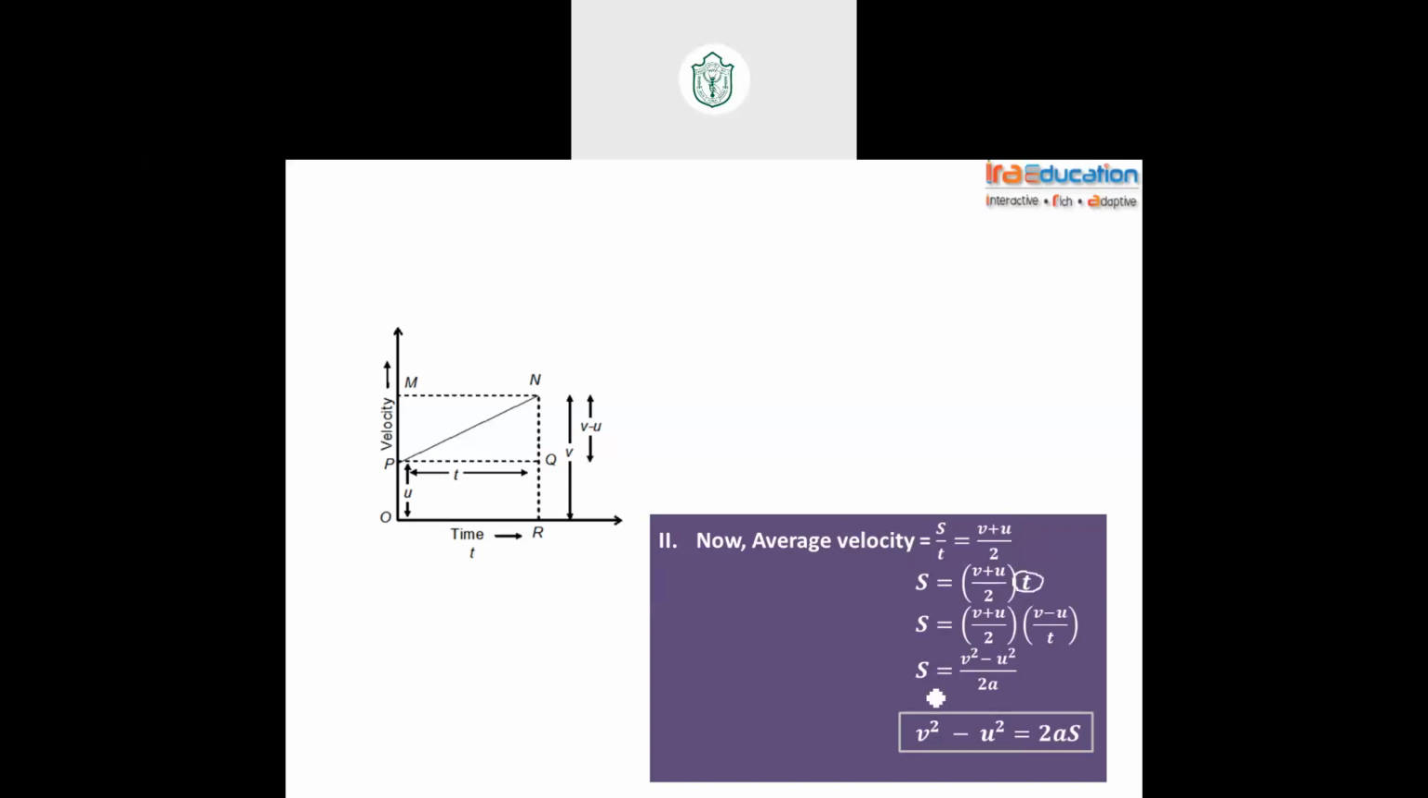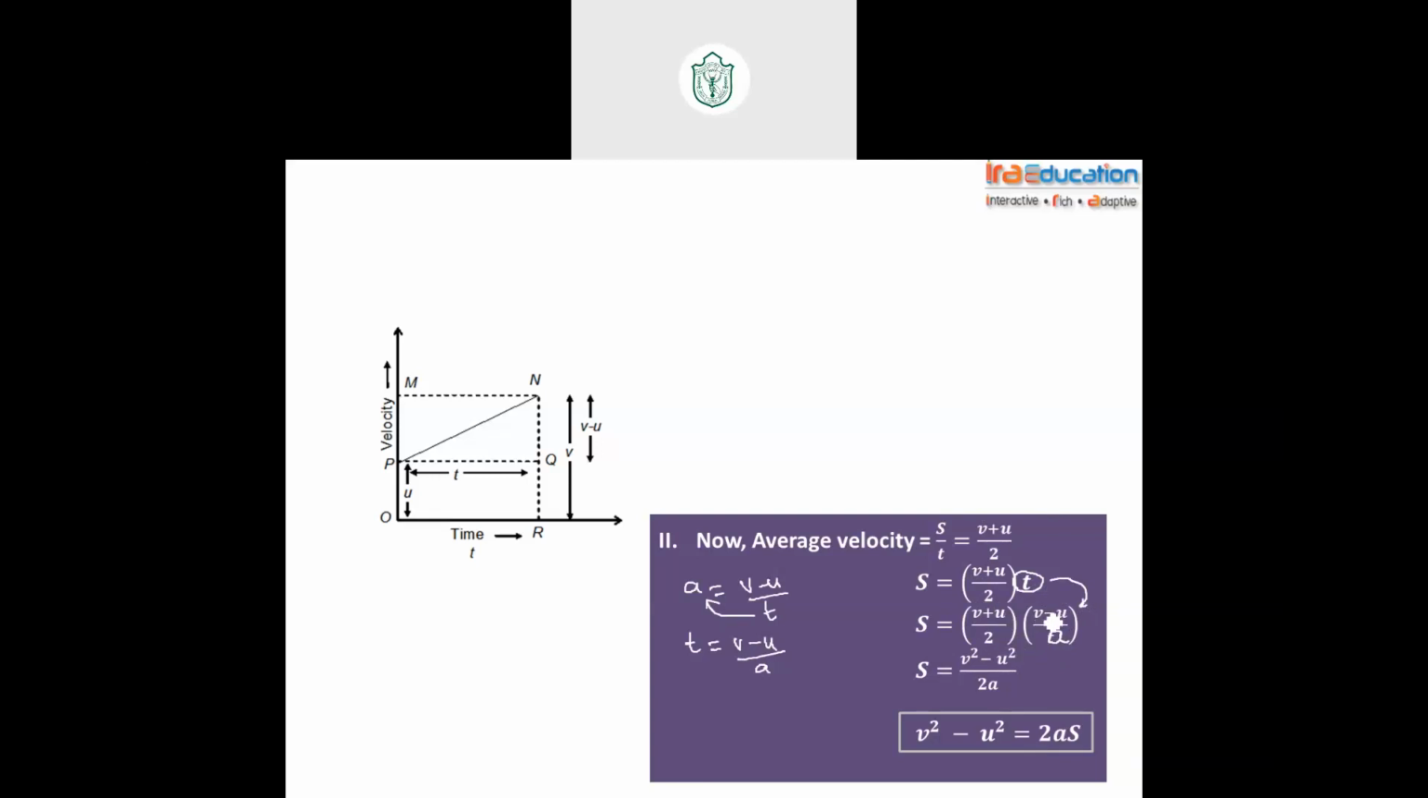Eliminate time. Kick him out. To kick him out, we need to know what is the time. v equals u plus at, so send u over to this side. I will get time equal to (v minus u) by a. Right, guys? (v minus u) by a. So this is (v plus u) by 2 as is, and in the place of time I will replace it with (v minus u) by a.